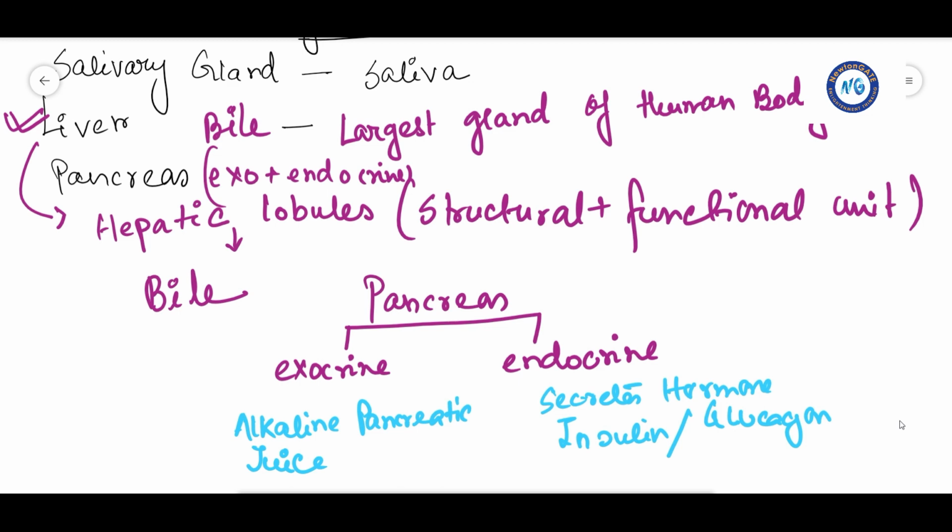So we will do up to this, that is the parts of the alimentary canal along with its digestive glands. In the next part we will start with another topic of this chapter.